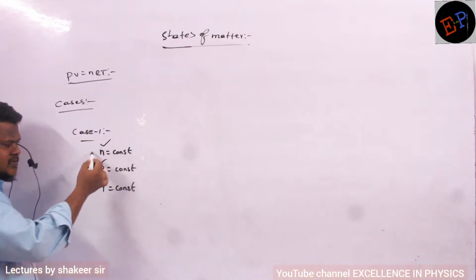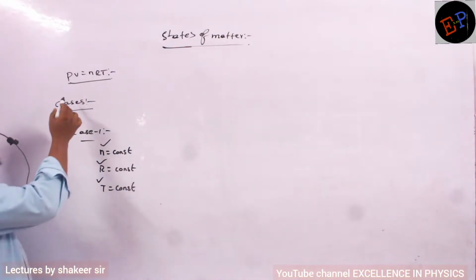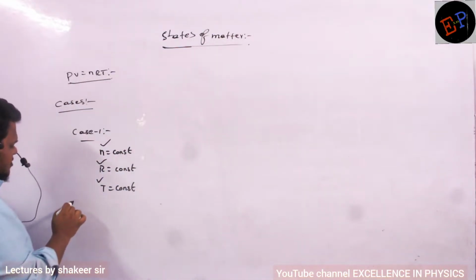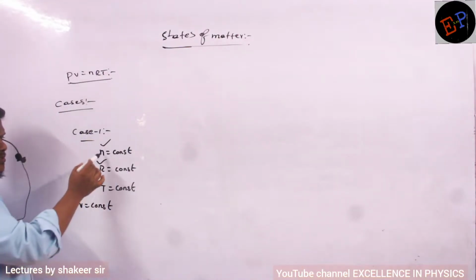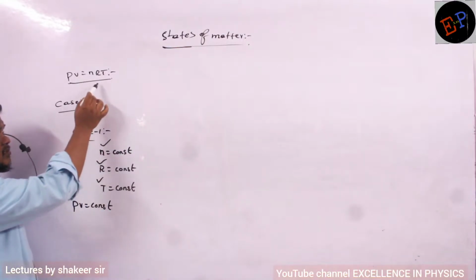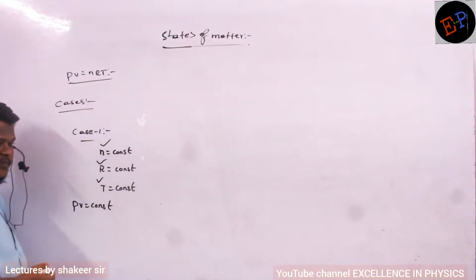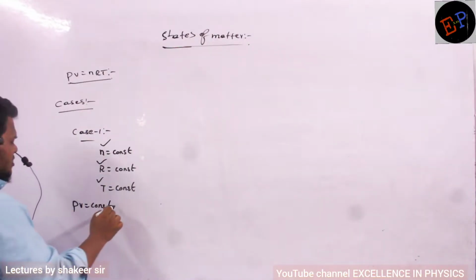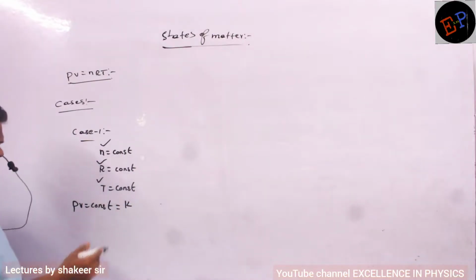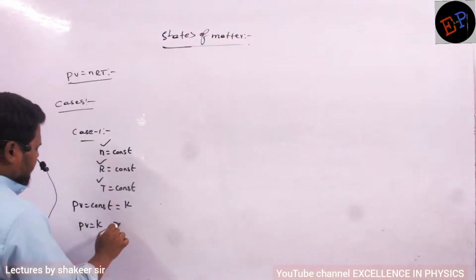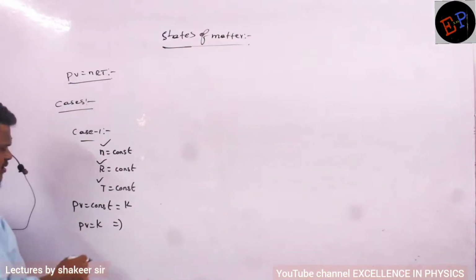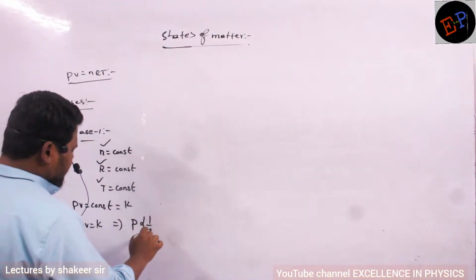Okay. So number of moles is a constant, R is a constant, T is a constant. I am heating the gas in this method. Then if these three are constants, then I can say pressure into volume is also a constant, because the product of nRT is a constant. So PV also will become a constant. Constant I will write as K, X, Y, anything. So if PV is a constant, then I can write that pressure is inversely proportional to volume.